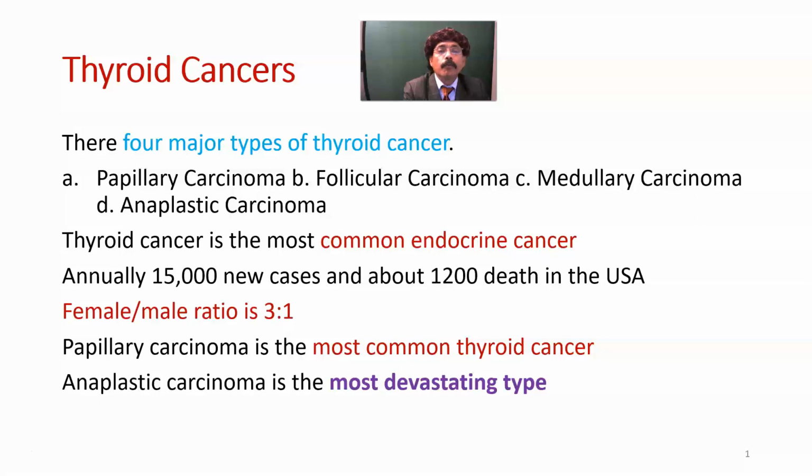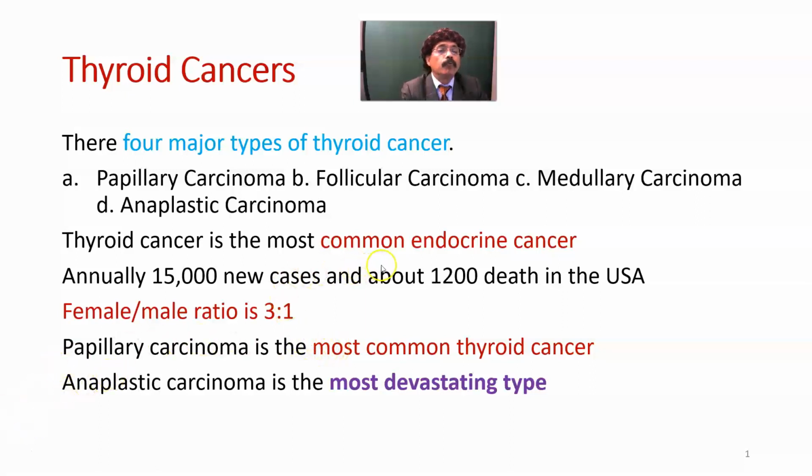Today I will discuss thyroid cancers. There are four major types of thyroid cancer: papillary carcinoma of the thyroid gland, follicular carcinoma of the thyroid gland, medullary carcinoma of the thyroid gland, and anaplastic carcinoma of the thyroid gland. We may add one more, that is lymphoma of the thyroid gland.